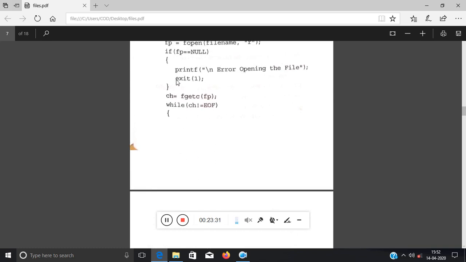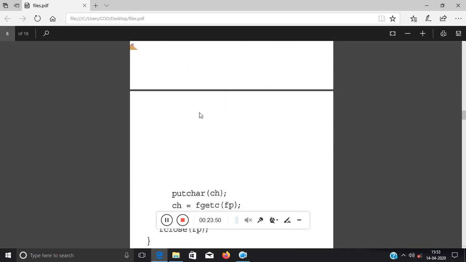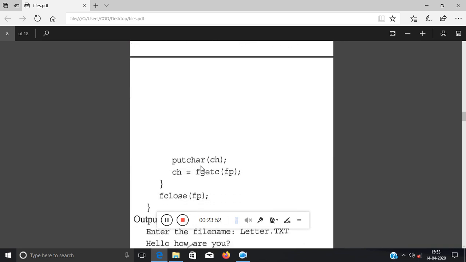Always remember, by using fgetc, I have first taken the first character. I have stored it into the ch variable. I am checking whether ch is equivalent to EOF or not. If it is not, then I have used putchar ch.